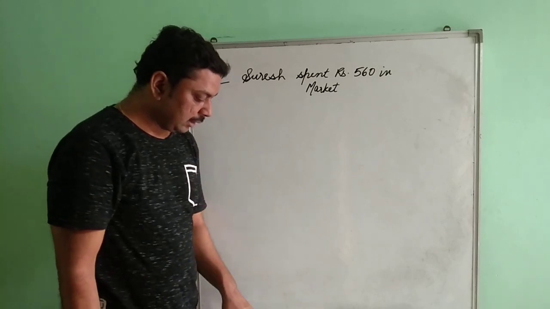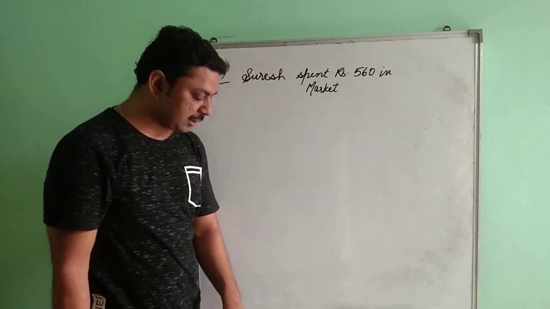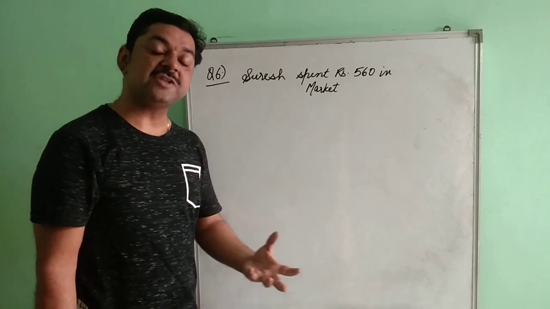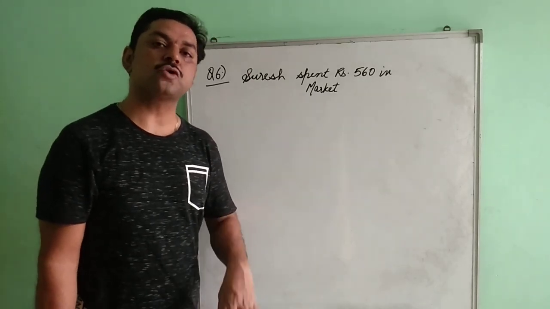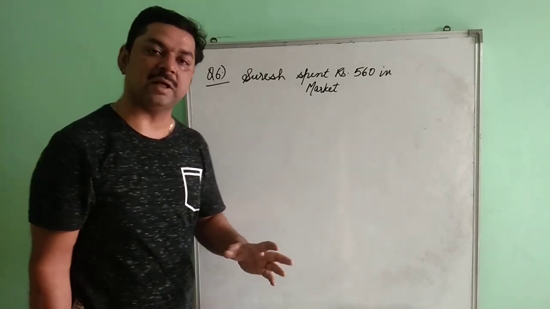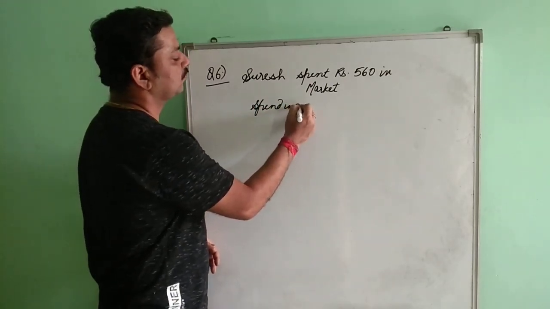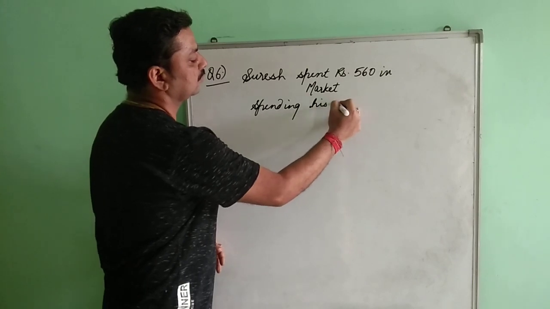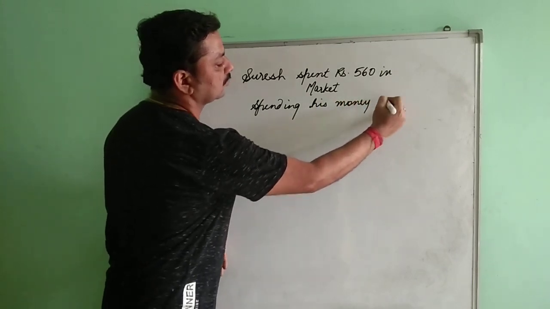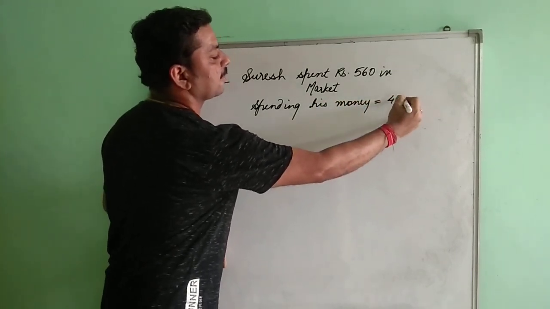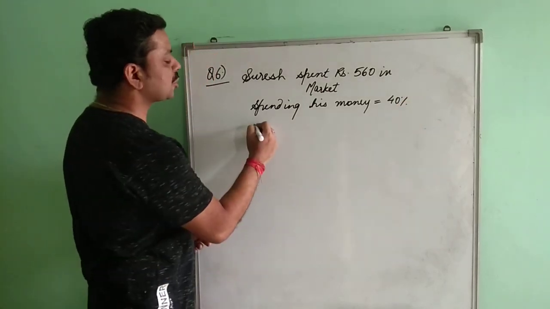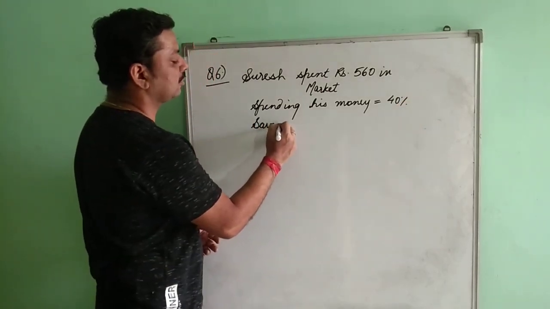Then, the money he had spent was 40% of the money he had, यानी जितने उसके पास रुपए थे, उस रुपए का उसने 40% स्पेंड कर दिया. So spending his money is 40%. Clear? So how much money does he have right now?